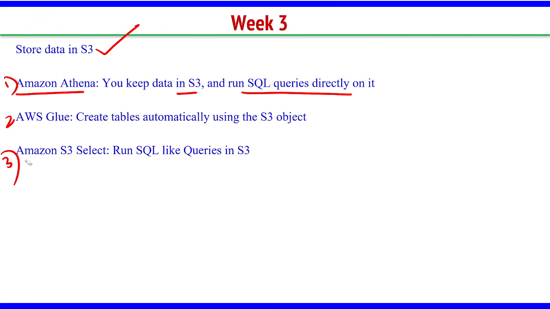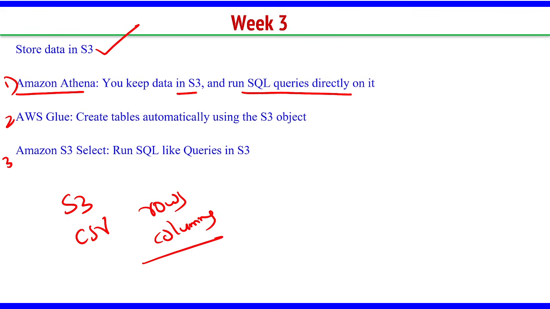Then the next one is AWS Glue. What does AWS Glue do? Glue can help you. Let's say in S3 there is one CSV file. It has a lot of rows and columns. Now I want to create a SQL table. How do you create a SQL table given a data? That can be done using AWS Glue.